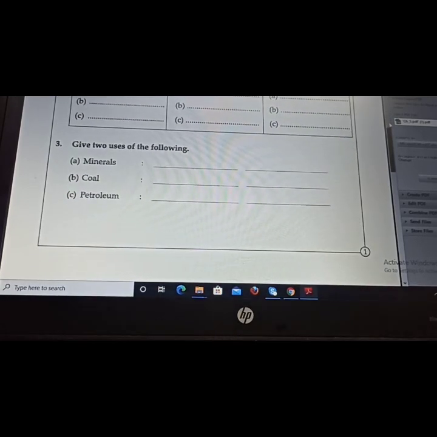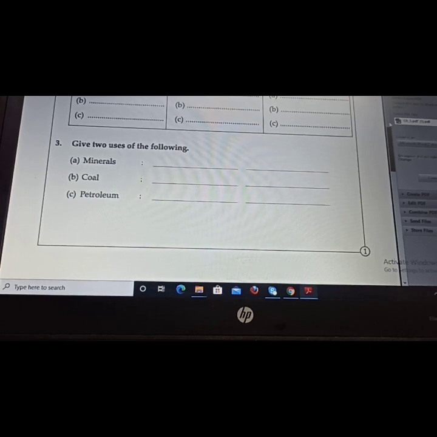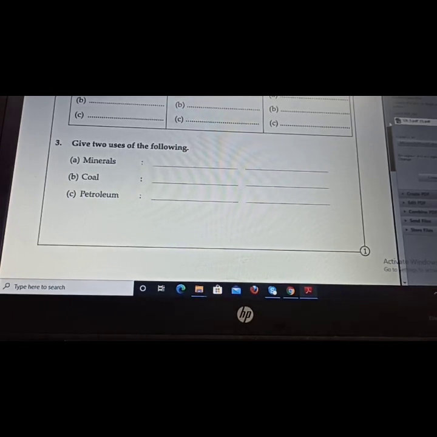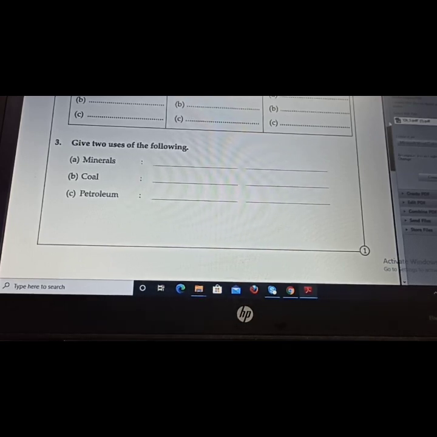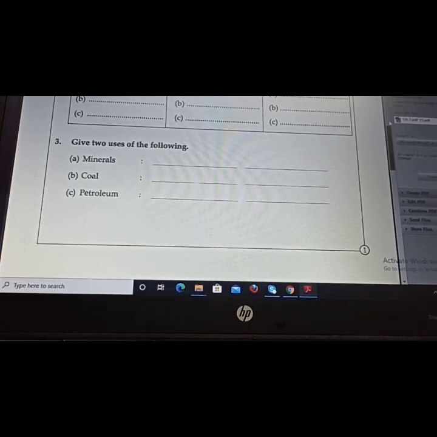Now move on to our third question. Give two uses of the following. You have to write any two uses of each particular term given in this worksheet. First one is minerals. We have discussed many uses of minerals. You can write any two uses. I am just telling two of them, and if you want to write any other use, then you can write.